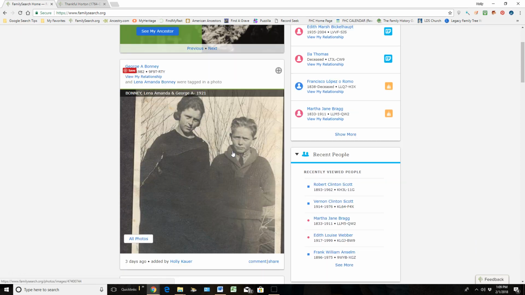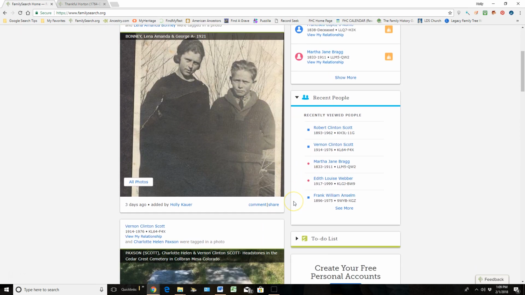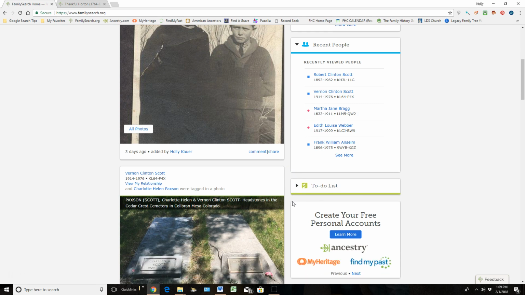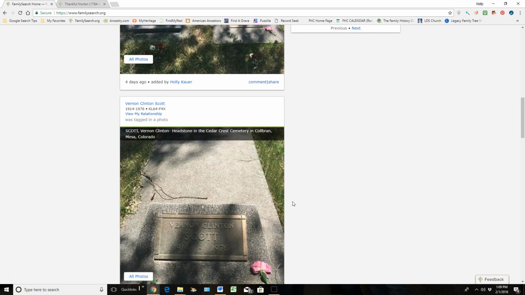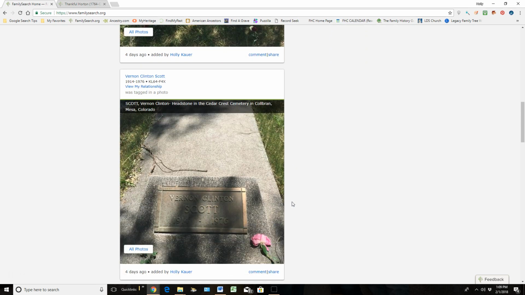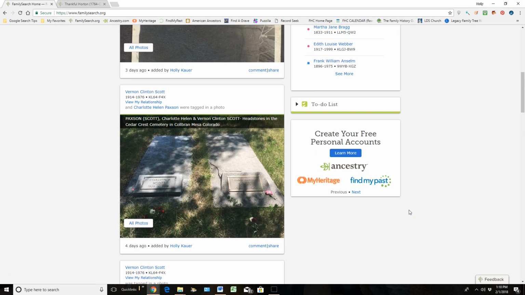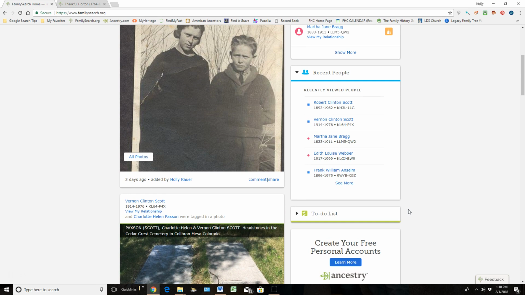Now on the left-hand side, I'm going to scroll through this a little bit slowly, but it's like a Facebook news feed. But this is an ancestral news feed, which is amazing. I can go in and see any photos and documents and stories that people have uploaded on my ancestors. So I can see the ancestor they have uploaded it to, how I'm related to that person, and who contributed that document or picture. I can make a comment. I can actually share this on social media. So that's a really fun area to go into just to see the latest and greatest that people have been adding on your ancestors.